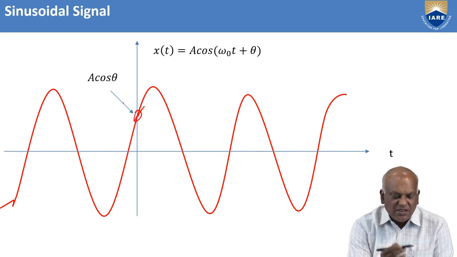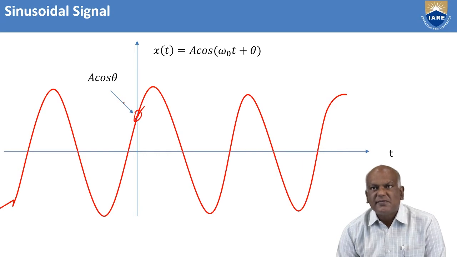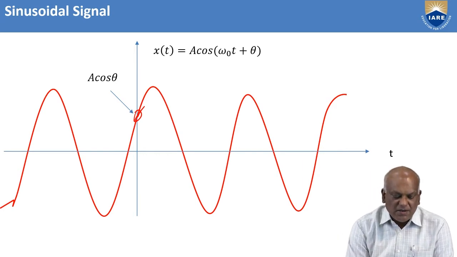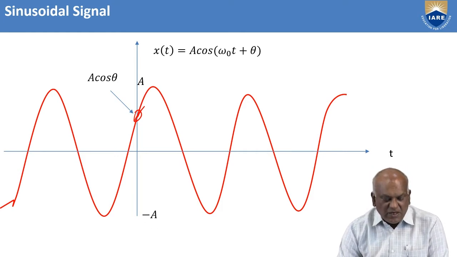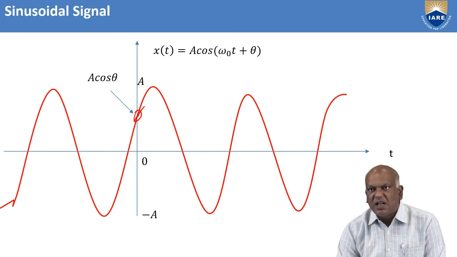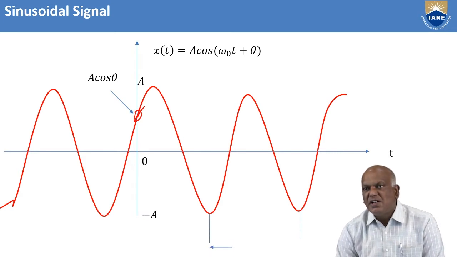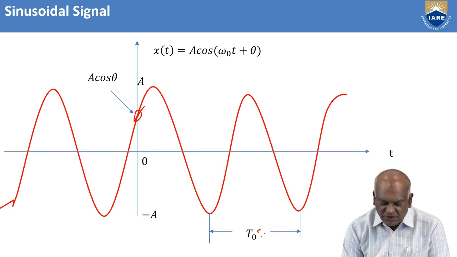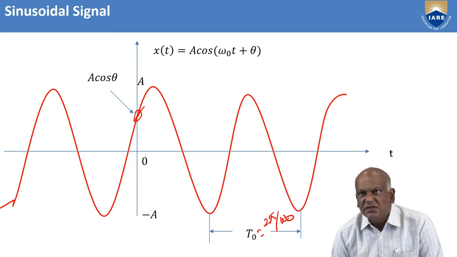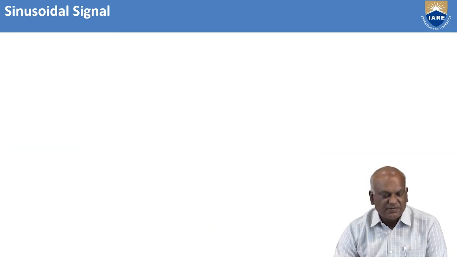The maximum peak value of x of t is A, the minimum value of x of t is minus A, and the time period T naught is the time between peaks. This is T naught equals 2 pi by omega naught, the time period for sinusoidal signals.